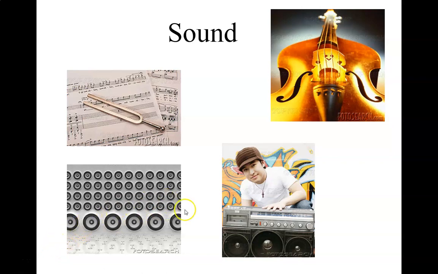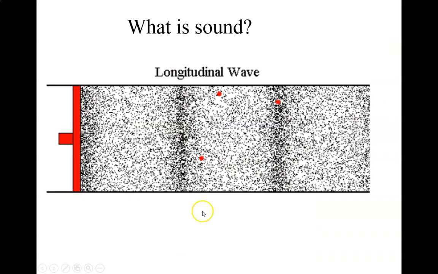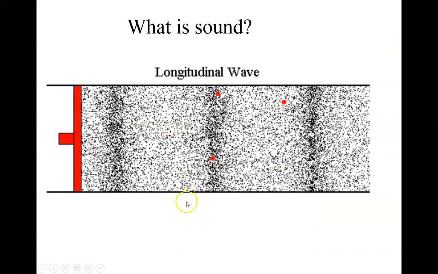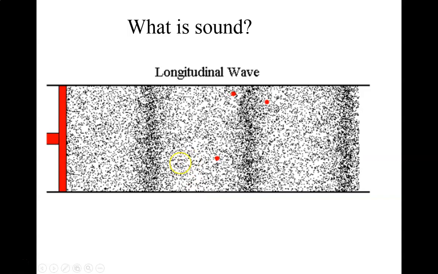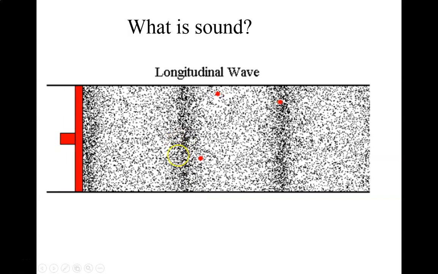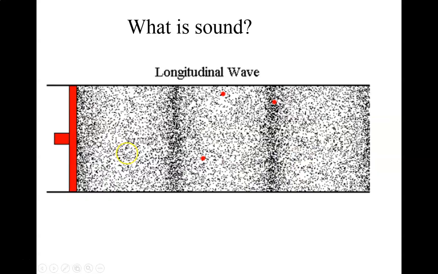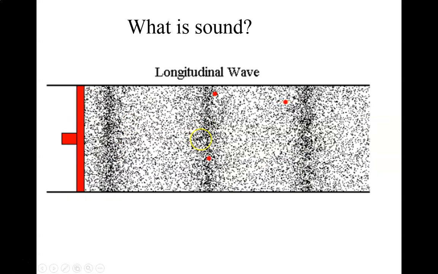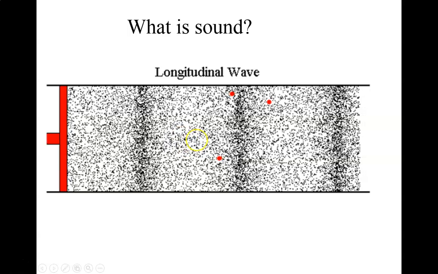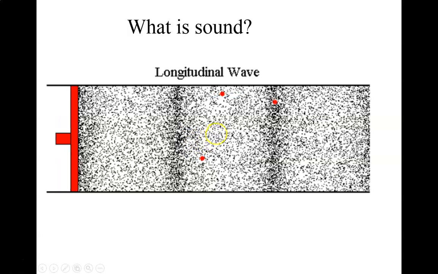Today we're going to be talking about a particular type of wave, and that wave is sound. Certainly an important part of most of our lives. So what is sound? Sound is a longitudinal wave, also known as a compression wave, which means it consists of compressions and spaces where the pressure is lower, which is rarefaction.